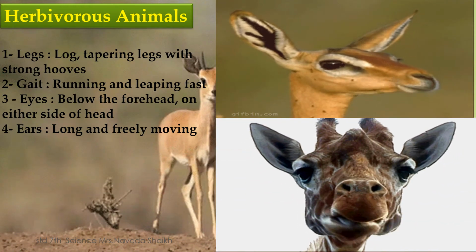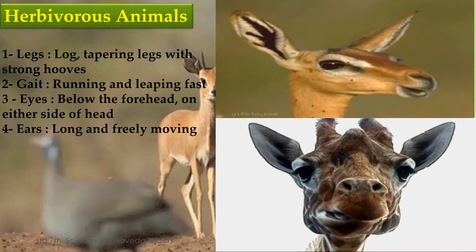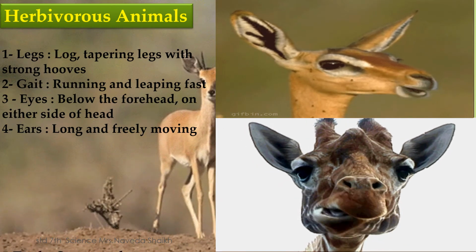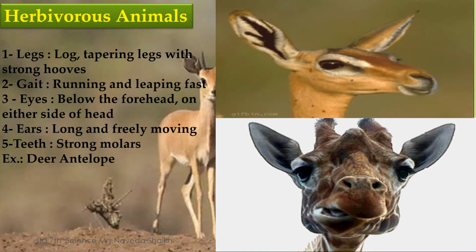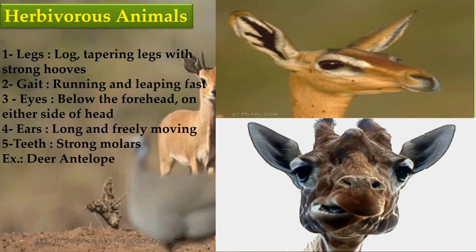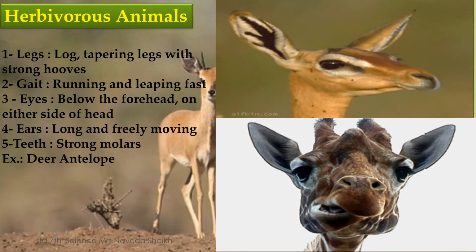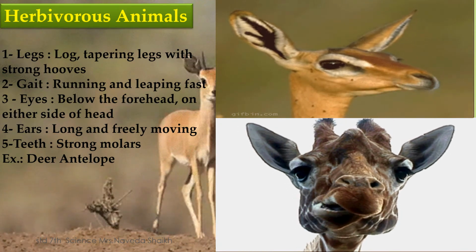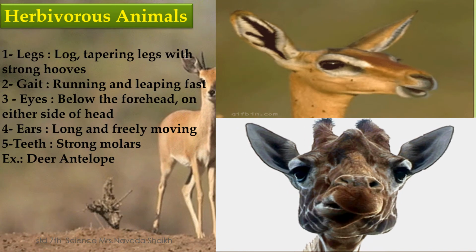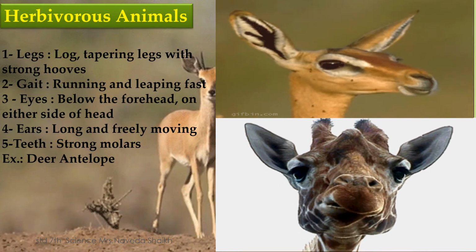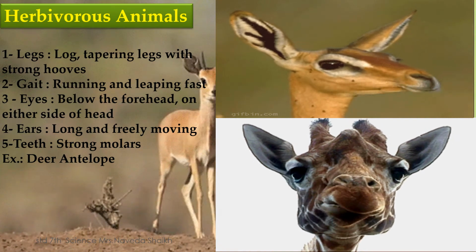Their teeth have strong molars. You can see the giraffe here eating. They have strong molars because they do not have canines like the carnivores. They do not need to eat animals, but they need strong molars because they want to eat leaves. So I hope herbivorous animals and their adaptation is clear.